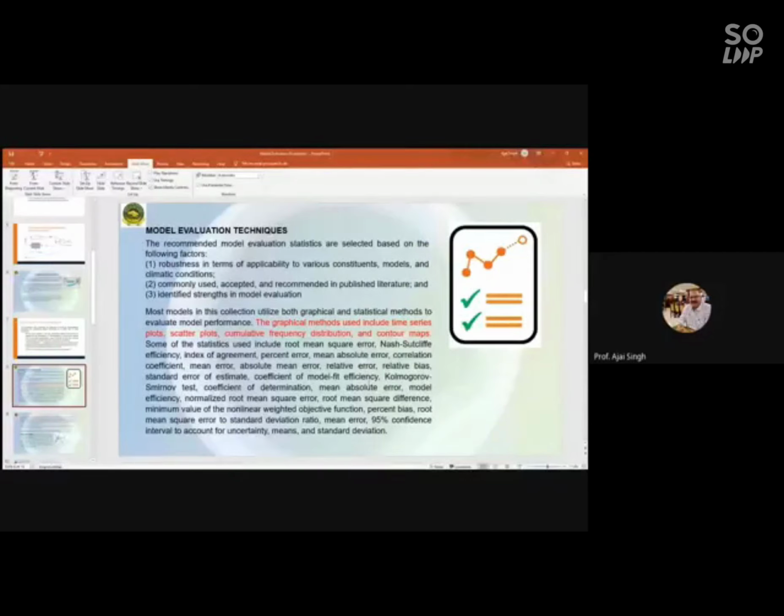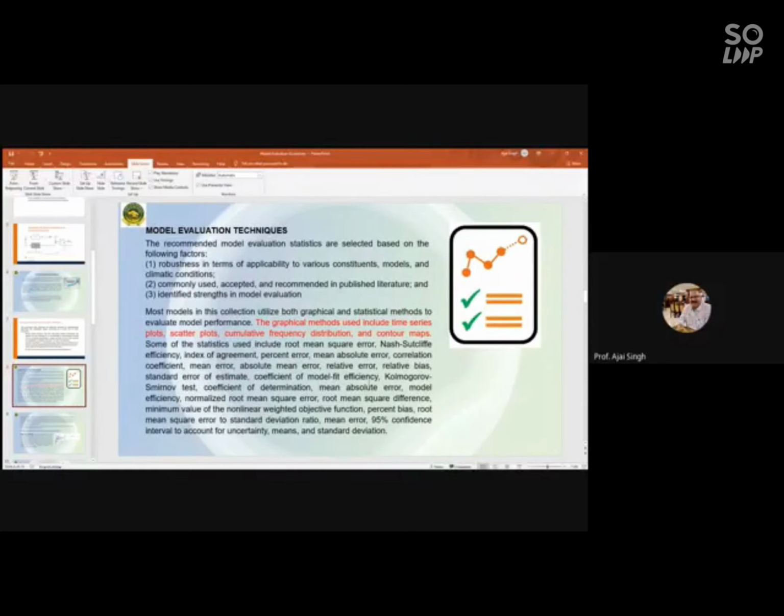One is that graphical interpretation should be there, which we normally do, and then the statistical methods to evaluate the model. The graphical methods include time series plots, scatter plots, cumulative frequency distribution, and contour maps. These are all the methods which come under graphical methods, and any one is recommended to be used for model evaluation.